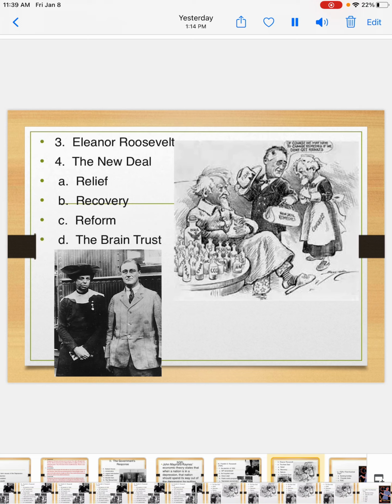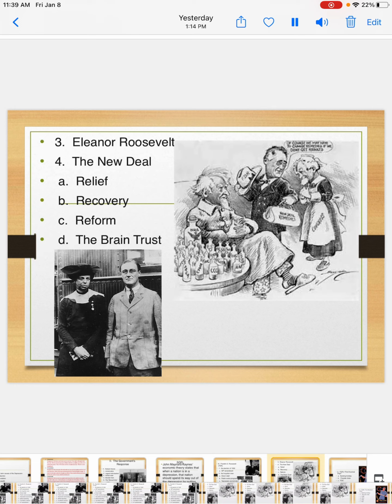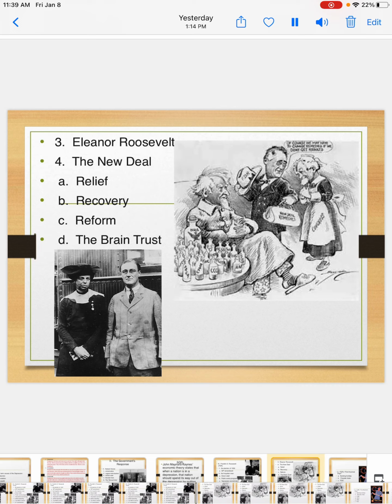Eleanor Roosevelt. Eleanor Roosevelt was FDR's wife. She was the first lady. She also served as a very close advisor to her husband, to FDR. He called her his eyes and ears. He called her this because she would go out, meet, and speak with the public.